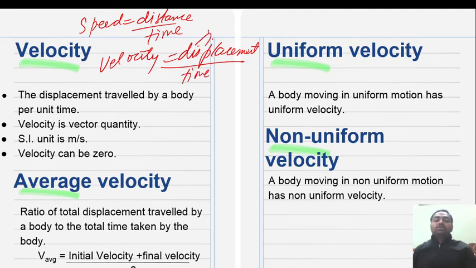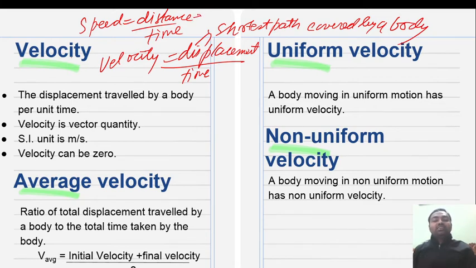What was displacement? Displacement was the shortest path covered by a body, and distance is the total path covered by a body.